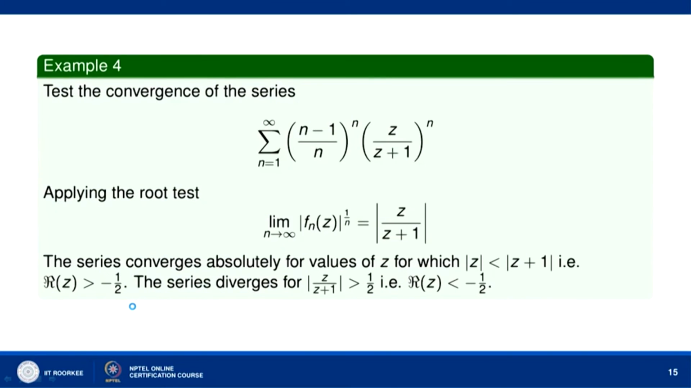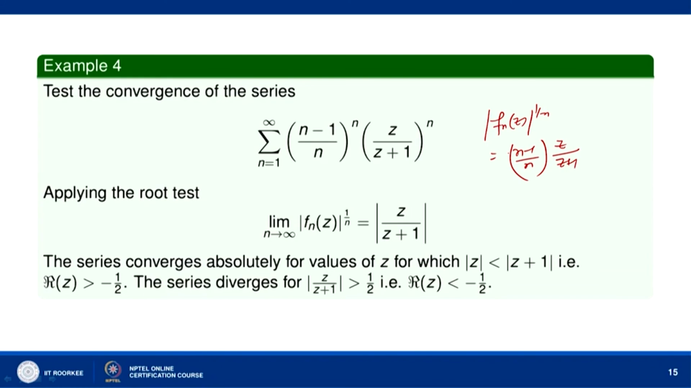Now, let us consider the series sigma n equal to 1 to infinity of n minus 1 over n to the power n, z over z plus 1 to the power n. So, here when we apply the root test, then limit n tends to infinity of mod of f n z to the power 1 by n. When you take the nth root of this f n z, we get mod of f n z raised to the power 1 by n equal to n minus 1 by n into z over z plus 1.